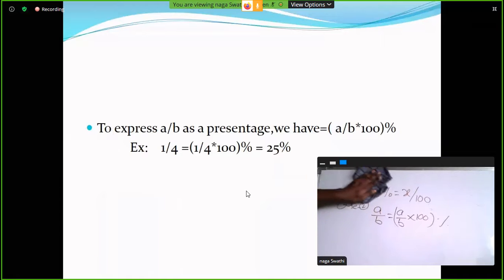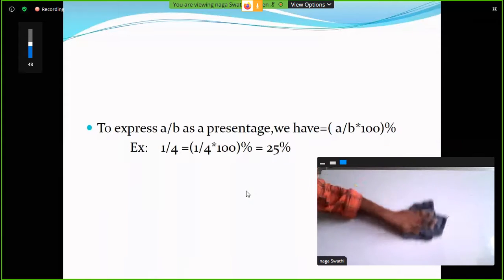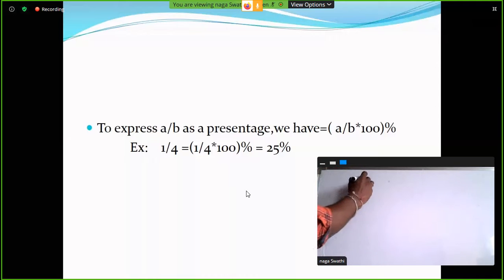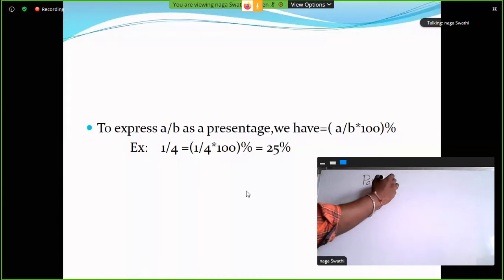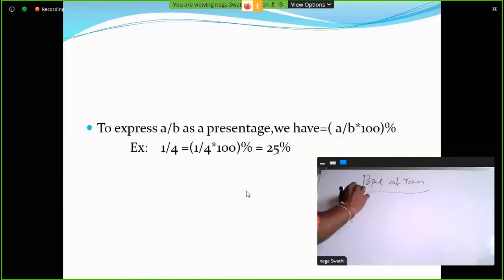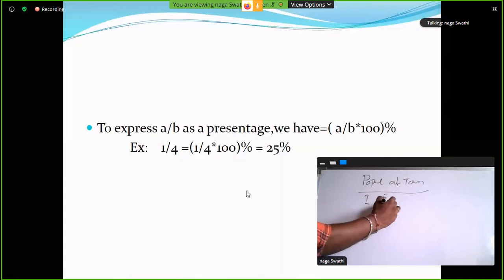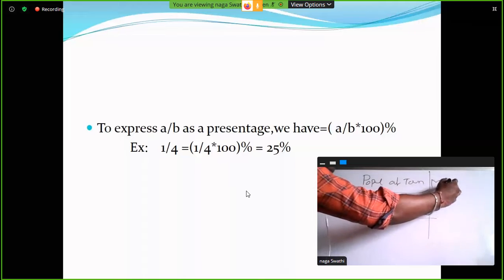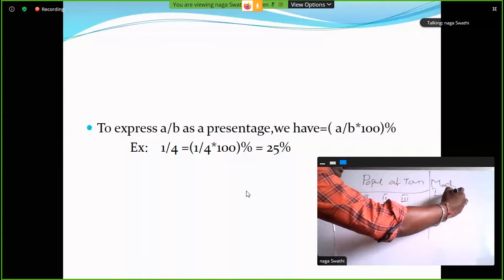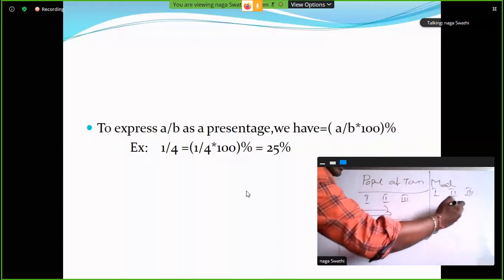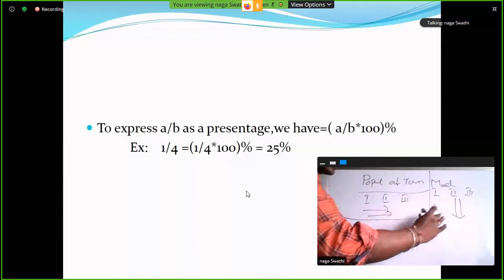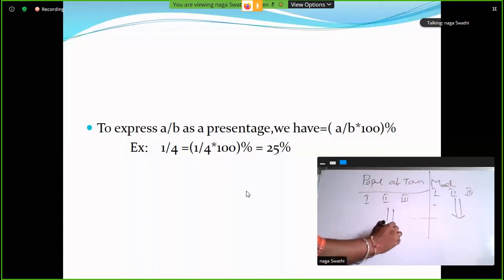Next, problems on population. The population of a town increases year by year: first year, second year, third year. Similarly, a machine's value decreases year by year. So population increases year by year. Simple, right?